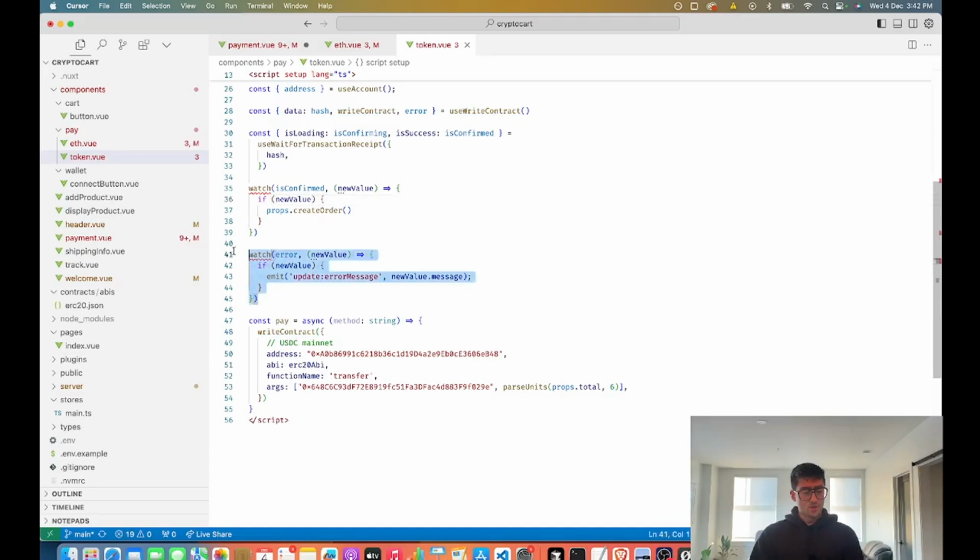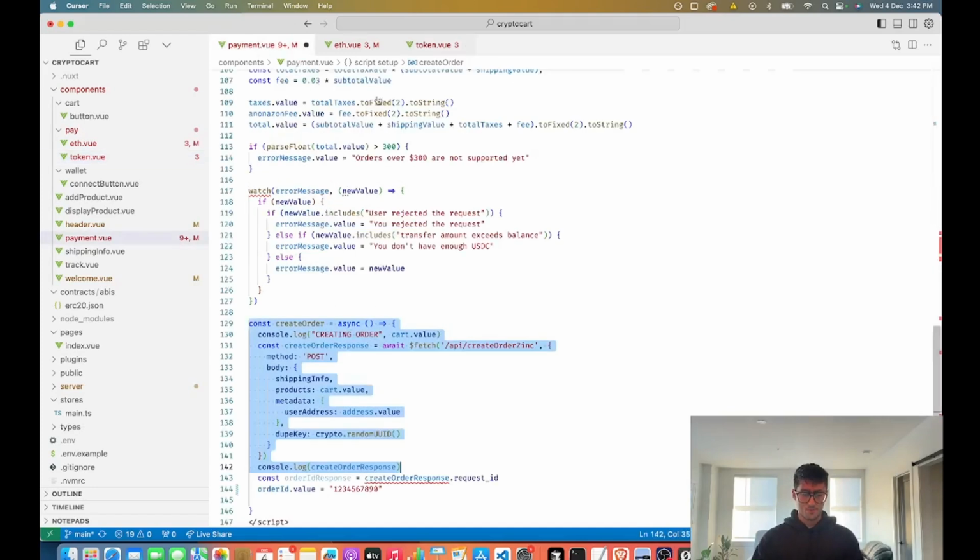So we have our watchers watching for errors and watching for it to be confirmed. Once it's confirmed, we create the order inside of the parent component, which is payment.